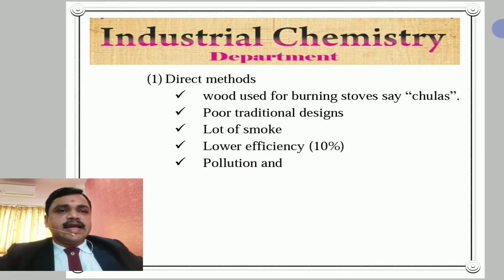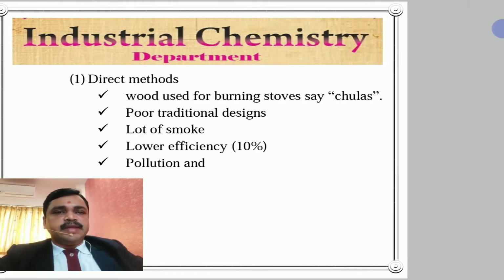In rural areas, wood is used directly for preparation of food in chullas. Chullas have a very poor traditional design, with a lot of smoke and lower efficiency. Only 10% efficiency is given in direct methods and a lot of pollution is created by this type of method.